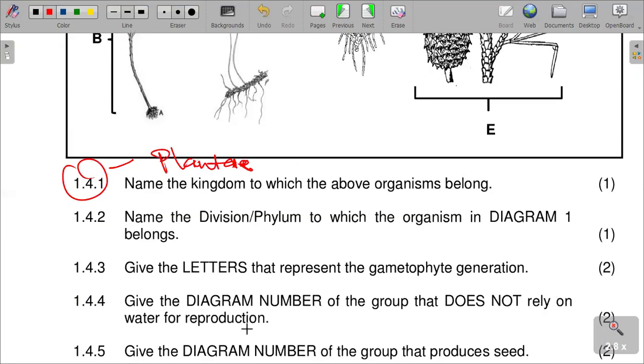And then our next question says, name the division or the phylum to which the organism in diagram 1 belongs. We are saying check diagram 1. The question is saying, name the division or the phylum to which the organism in diagram 1 belongs.